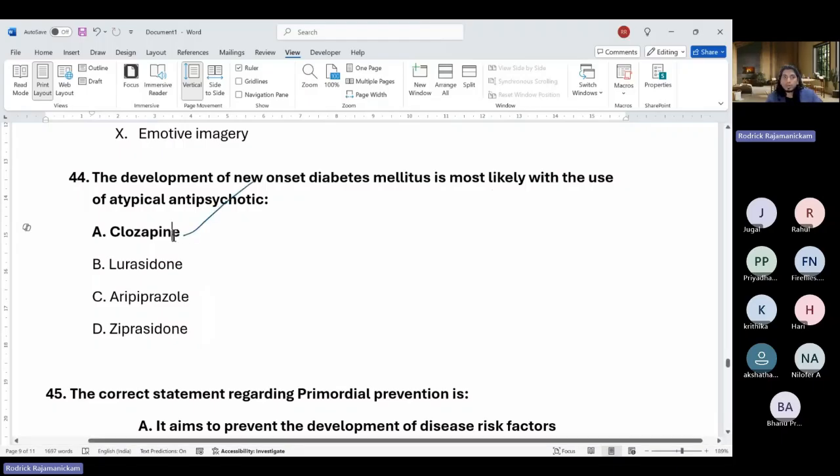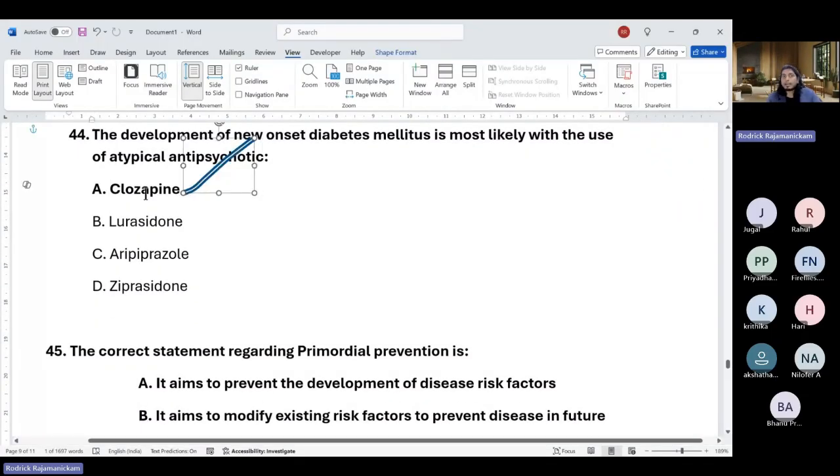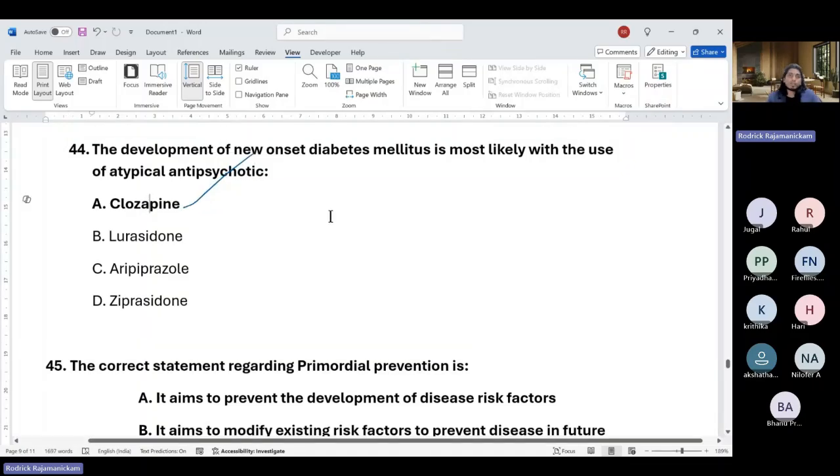Clozapine and olanzapine have a tendency to cause rapid weight gain and temporary onset diabetes mellitus, which returns to baseline when the drugs are taken away. But they do need those drugs because that is what they're responding to. So clozapine is the right answer here. I understand if it is difficult for you, as you may not have had the exposure.